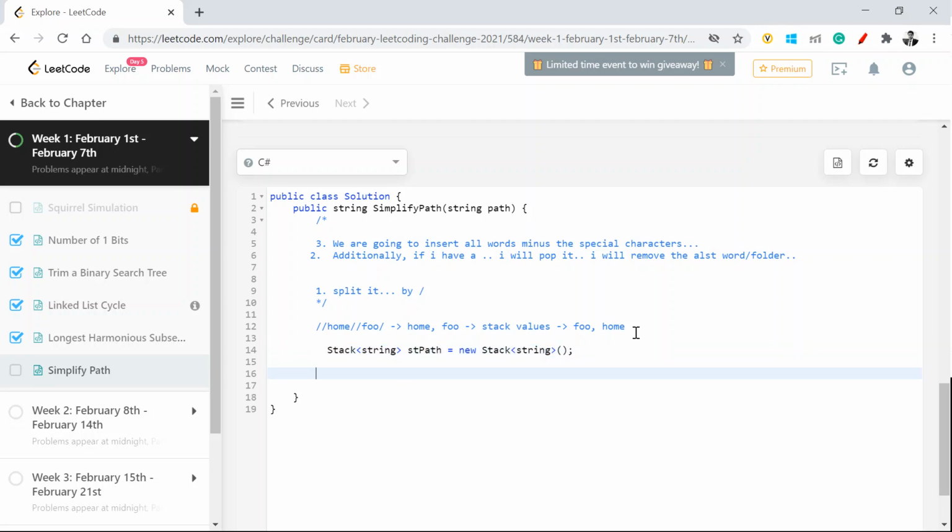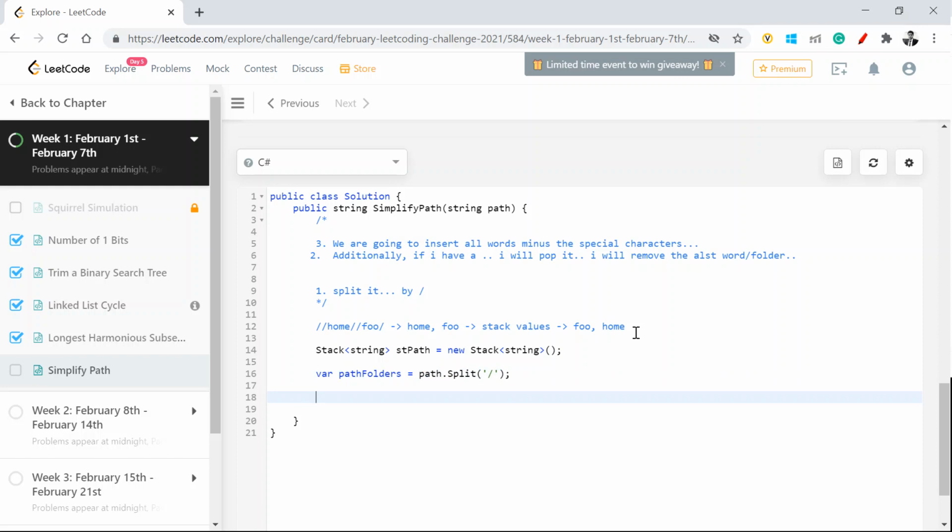Now what I'm going to do is, we said okay, we need to get all the folder names, right? So we're going to split the current path which is given to us. So that will be your path folders, like path folders is equal to path dot split backslash, right?